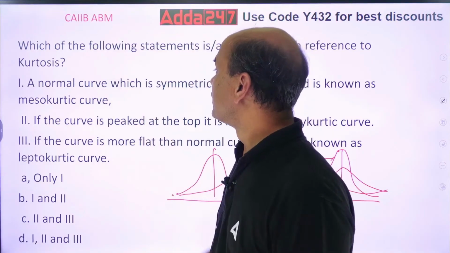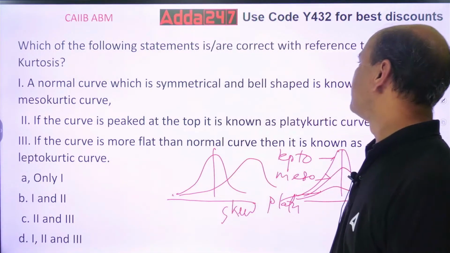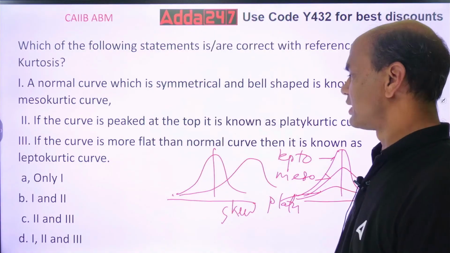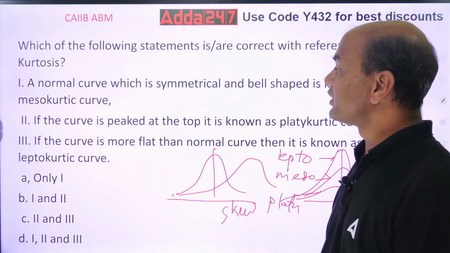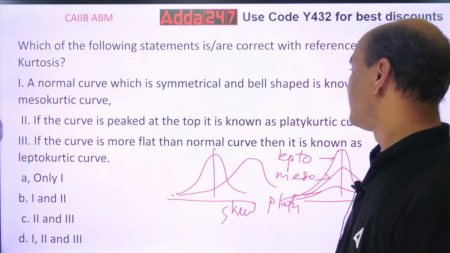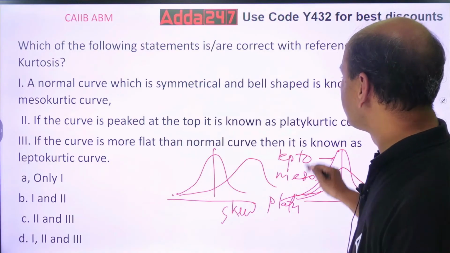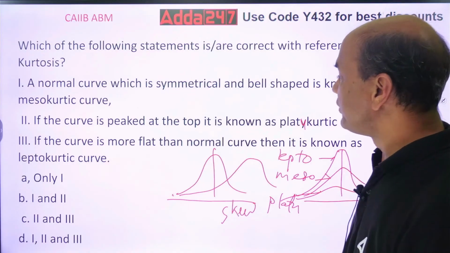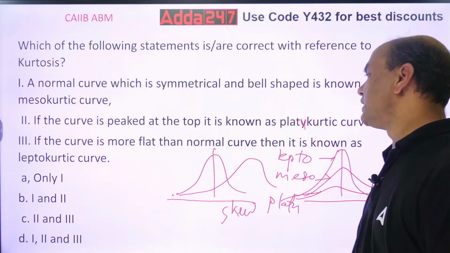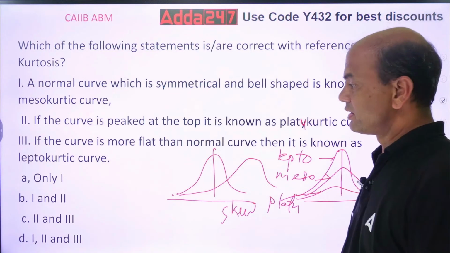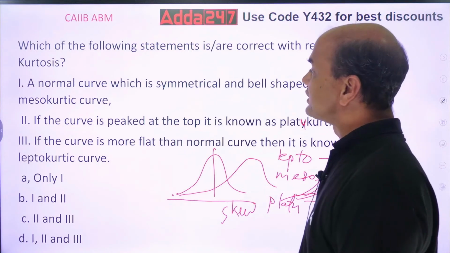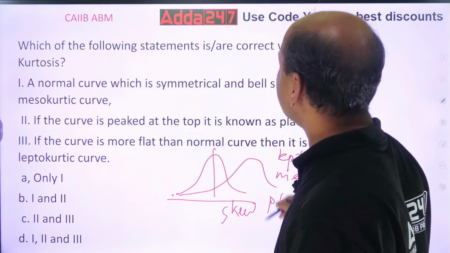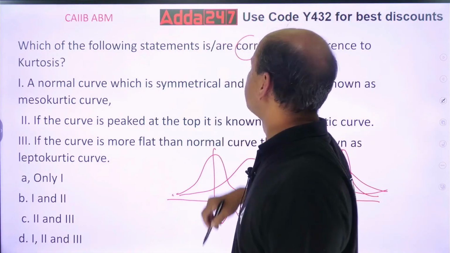So a normal curve which is symmetrical and bell shaped is known as mesokurtic. If a curve is peaked at the top, it is known as platykurtic. If a curve is more flat than the normal curve, then it is known as leptokurtic. So which one of them is true? You want the correct one, right? So which one of them is correct?